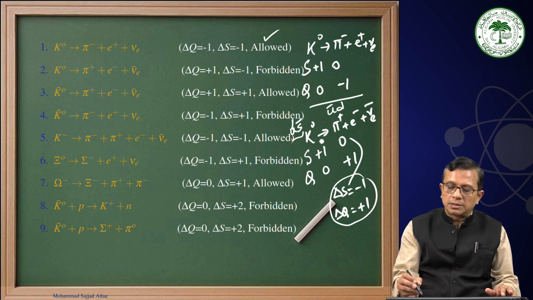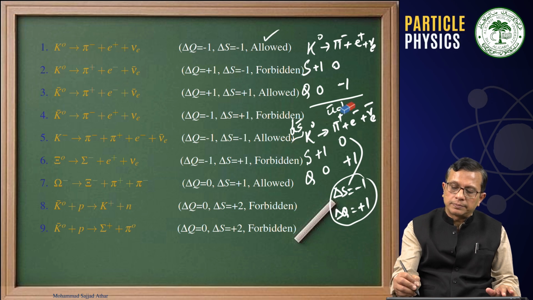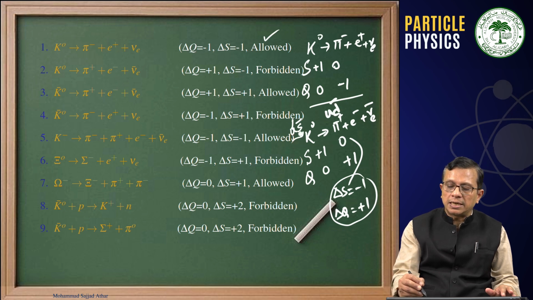Therefore, total charge is 0. And here this is pi plus. Pi plus means this should be u and d bar. Therefore, you can see that s bar is converting into d bar.